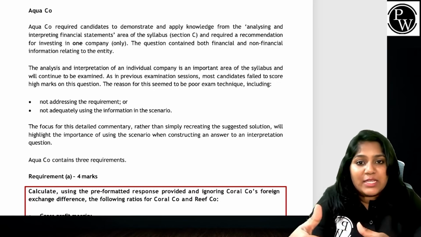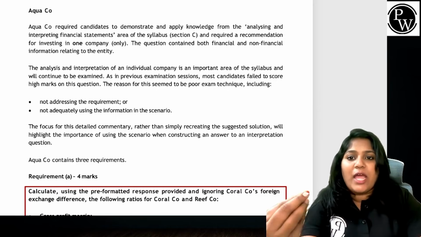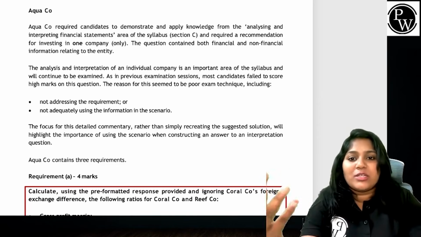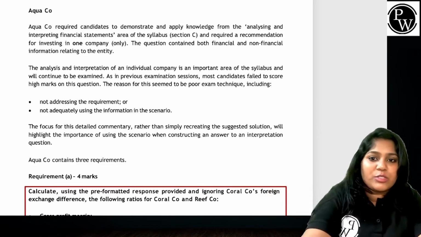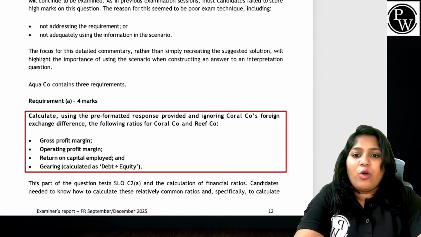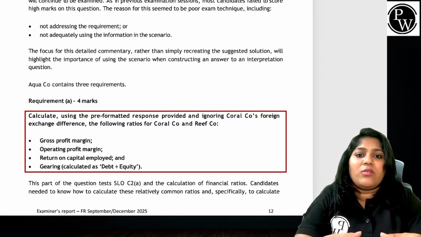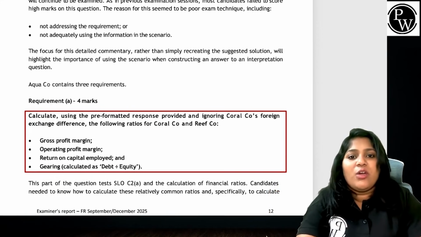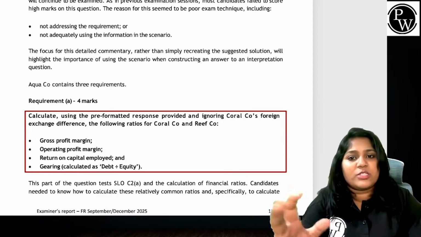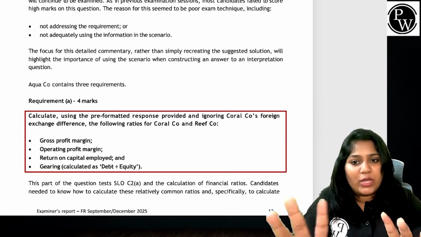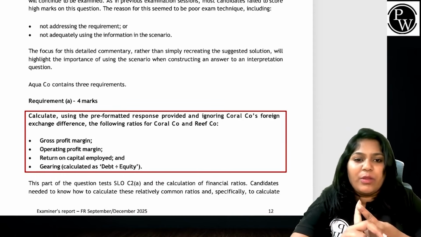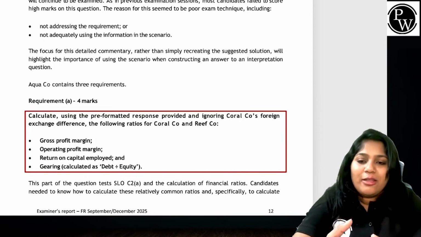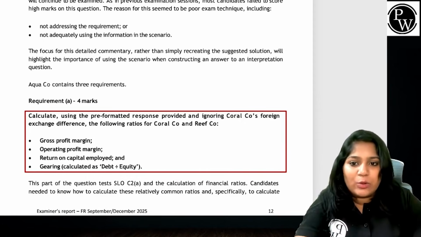As in previous examination sessions, most students fail to score high marks on this question. The reason looks like poor exam technique, like not addressing the requirement and not adequately using the information in the scenario. The focus of this detailed commentary, rather than simply recreating the suggested solution, will highlight the importance of using the scenario when constructing the answer to an interpretation question. We have three requirements on Aqua Company. One, calculate the ratios: gross profit, operating profit, ROCE, and gearing, that is calculated on debt by equity.